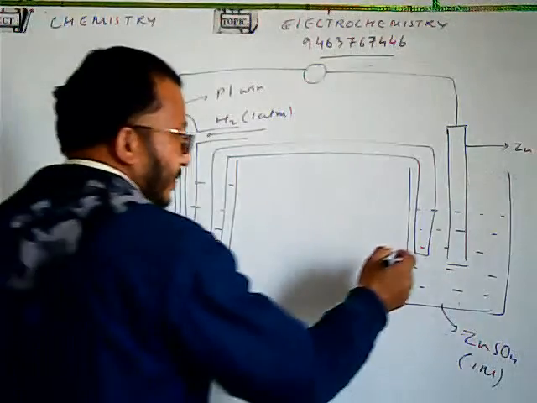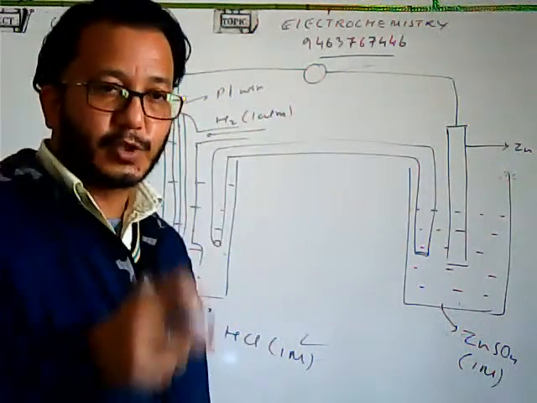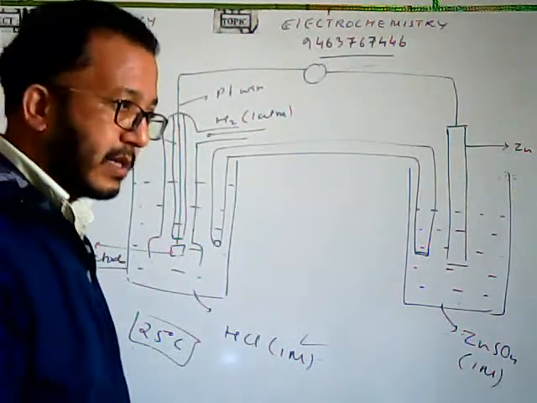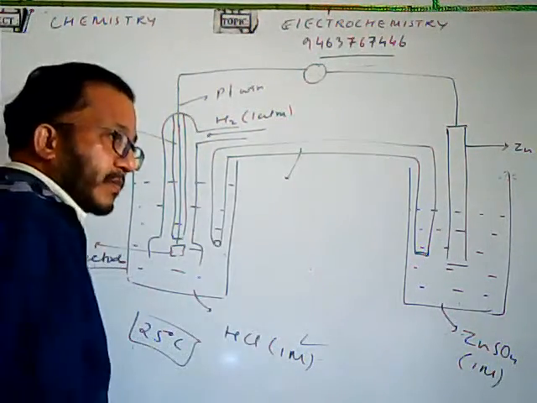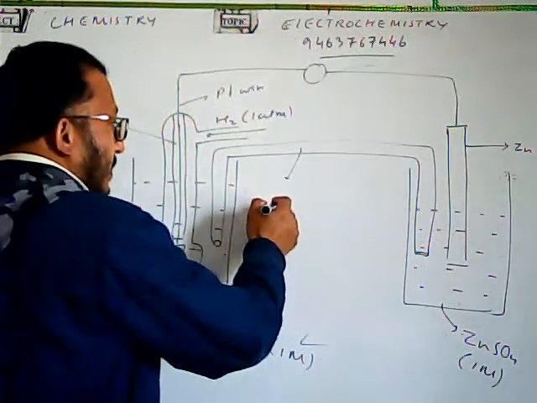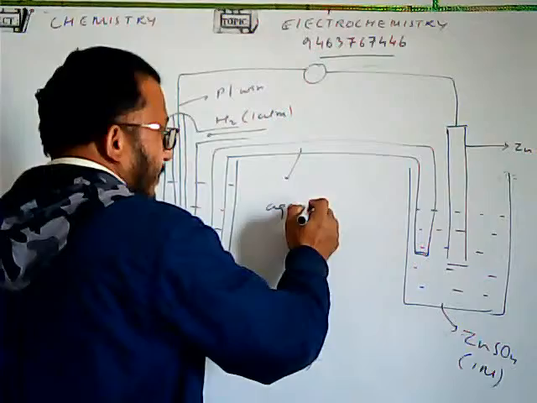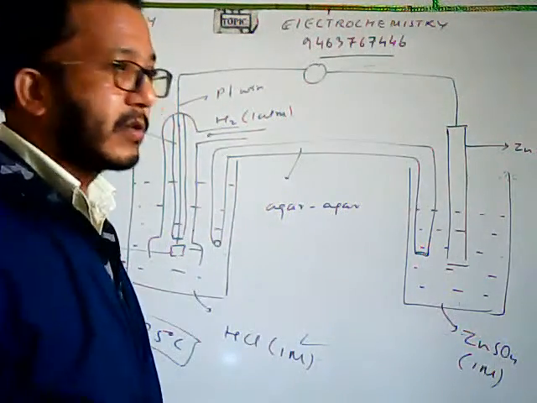Okay, this is the salt bridge. Fine. The salt bridge is a U-shaped tube which is filled with some kind of gel which is conducting in nature. Now, for this one, what we do is we take the agar, okay, this is a gel